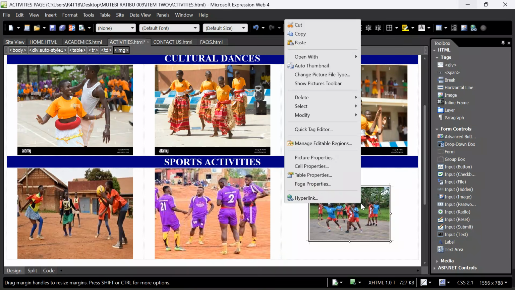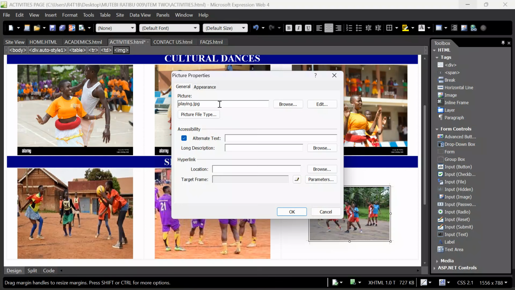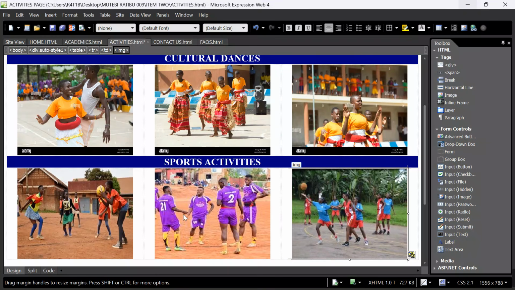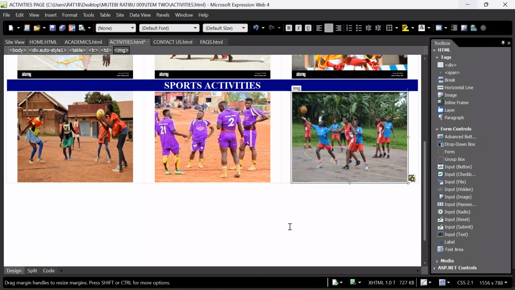And again for the last one: width 431, height 337. Click OK. Now we are done blending. All our images are over here. They are in shape. All is well.